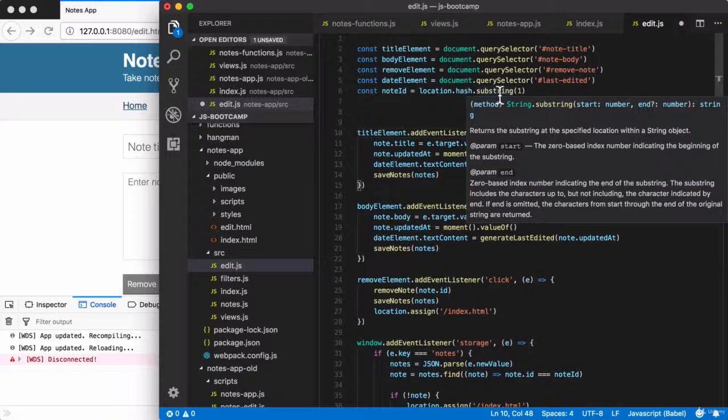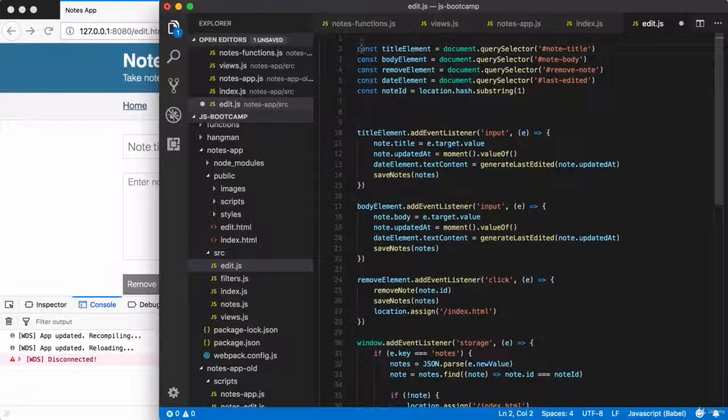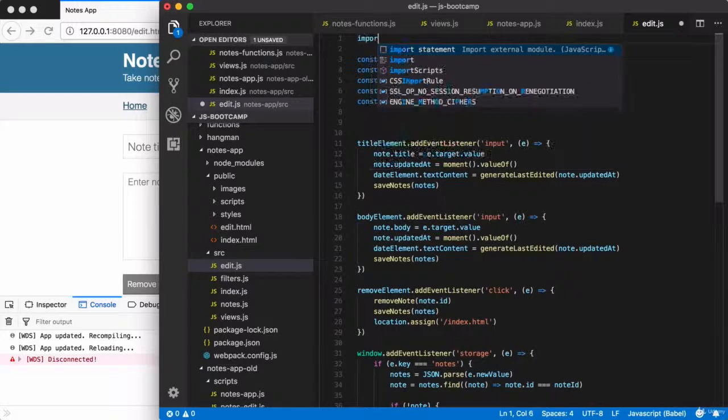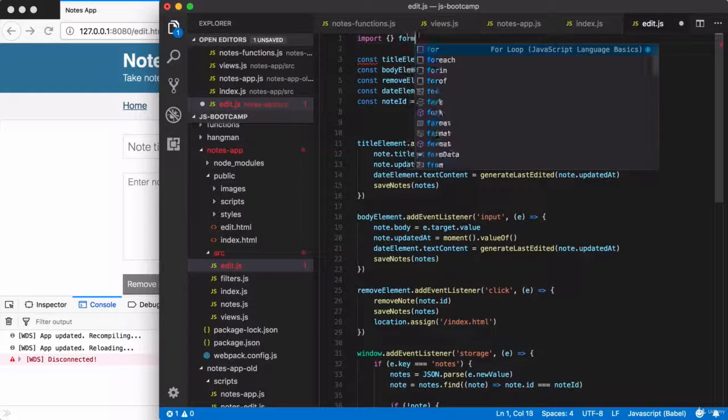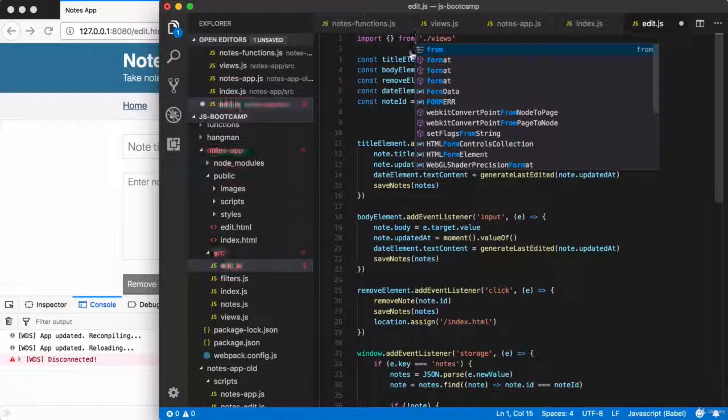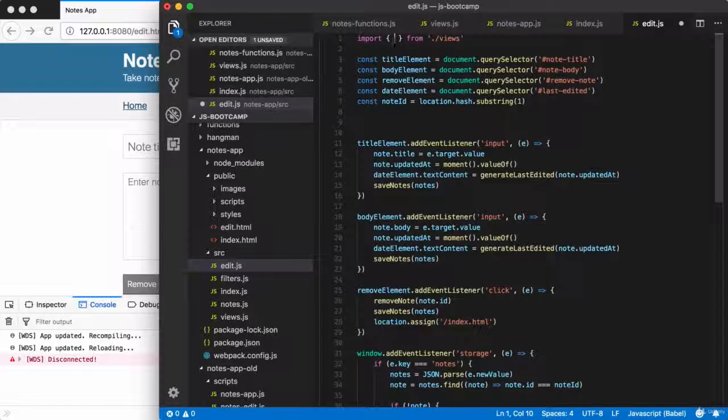So up above, we are going to have to import this new function that we're going to end up using twice. Right here, import. We're going to import something from the following file. That's ./views. That should be from, not form. And what are we trying to import? We're trying to import initializeEditPage. And we're going to use that down below. I'm going to use it once right here to initialize the page when it first loads.